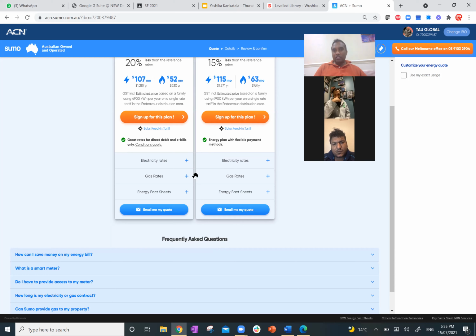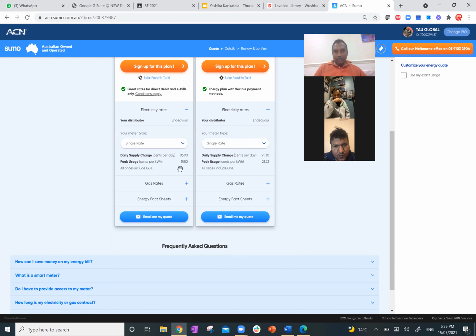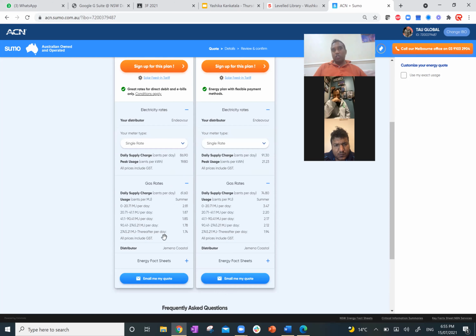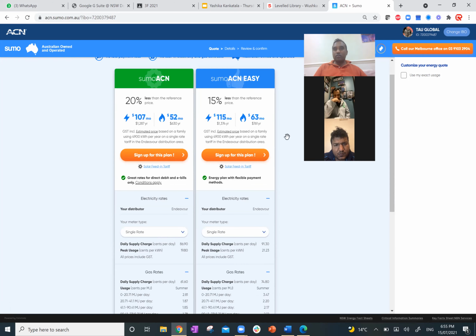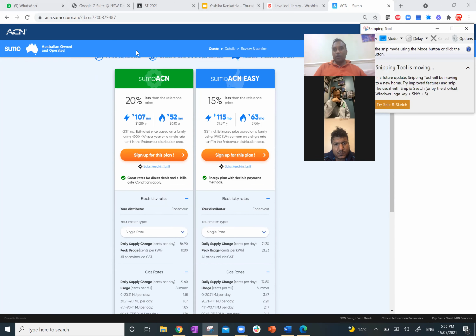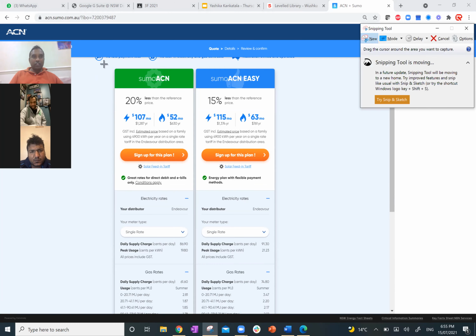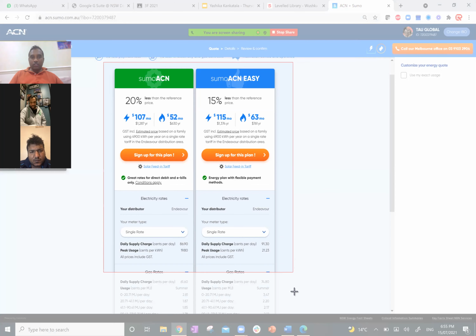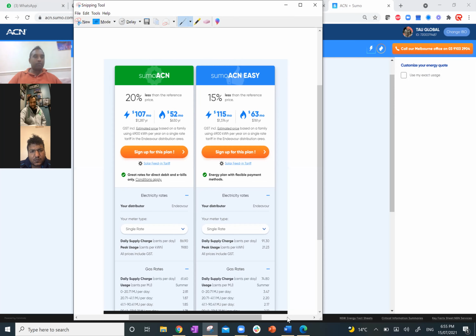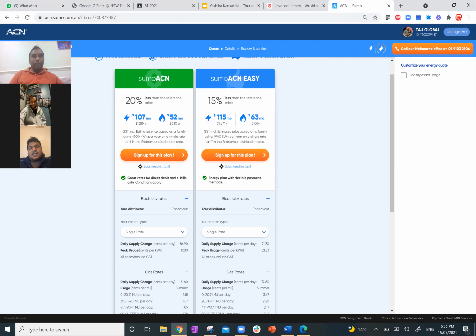If someone asks you for rates, you click on this link, the plus button. Electricity rates, 19.8 cents, 86.9. Gas rates are actually here. Usually if someone asks what do we get, I take a screenshot and say, if you become my customer, these are the offers and rates we have. We just send the screenshot by Facebook or WhatsApp. Make sense?